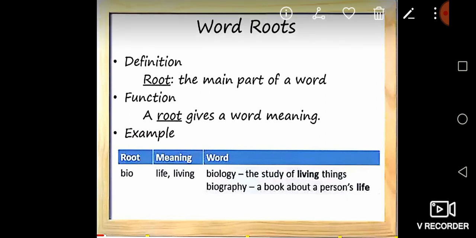Listen. You see the word biology. Clear? Bio is the root of this word. Listen carefully, the main part of this word biology is bio. Its meaning is life or living. Did you understand? You see what is biology? The study of living things is called biology.